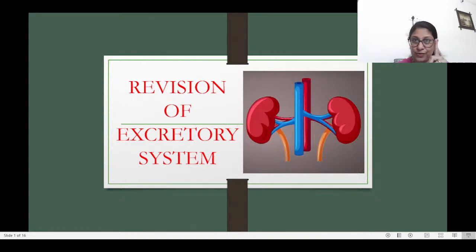Well, A comes first, E comes afterwards. So A brings in, it's the first one which brings in the blood, and E takes it, exits it. Exit starts with E and efferent starts with E. So it will be easy to remember. A brings the blood and E takes the blood out. Afferent arteriole brings the blood, efferent arteriole takes it out.